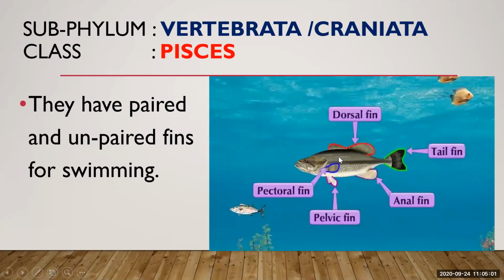Fins are flattened appendages or outgrowths on various parts of the body of many aquatic vertebrates. Here you can see different types of fins present on this animal.